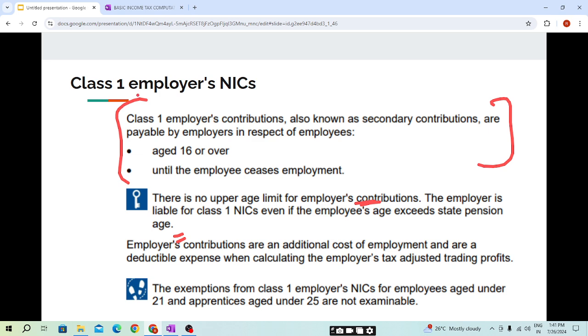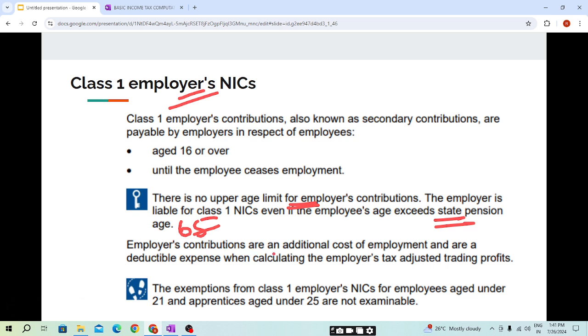For class 1 employee NIC, it is payable if the employee is 16 or above and until the state pension age. But for class 1 employer NIC, the employee must be 16 or above until the employee ceases employment, and there is no upper age limit such as the state pension age.